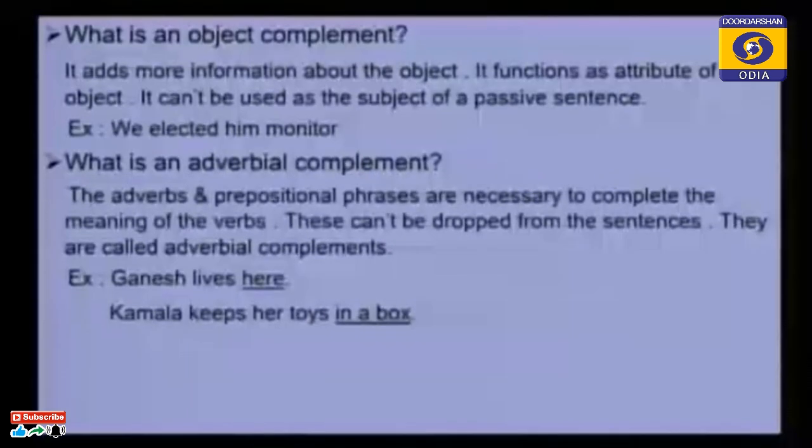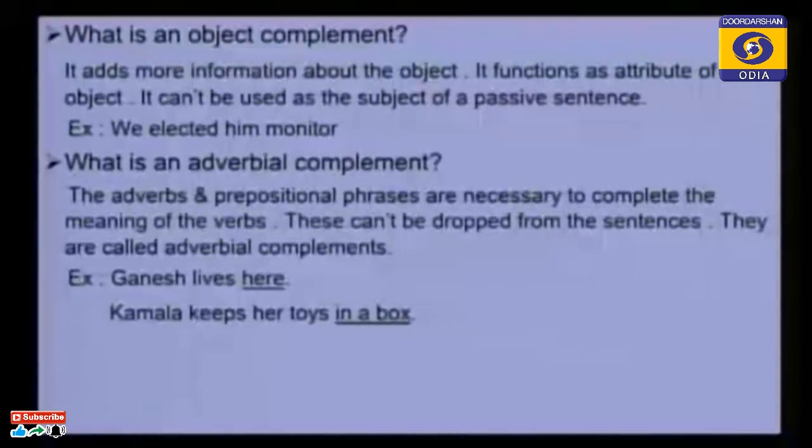Here, if I say Ganesha lives, this is not a complete sentence. Why? Ganesha lives where? If you say Ganesha lives, this is an incomplete sentence. But here is an adverb. It says Ganesha lives here.